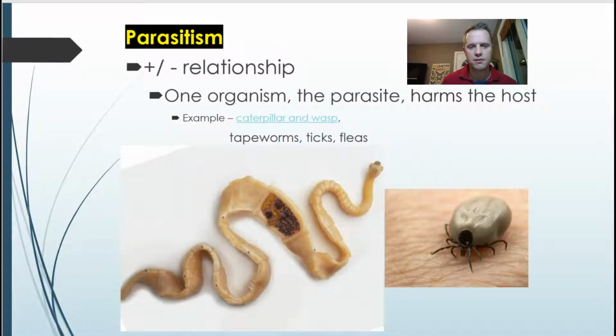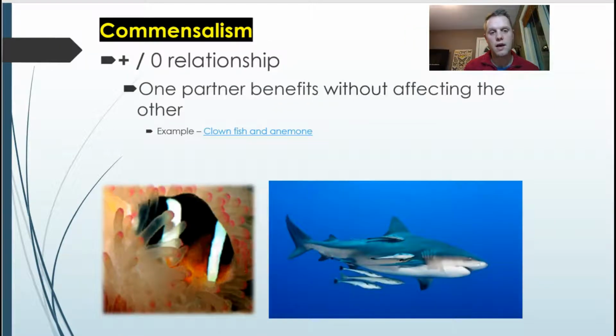Next we have parasitism, and this is a positive relationship for one organism and a negative relationship for the other. For example, a tapeworm. That can have a detrimental impact to your health if you get one. The tapeworm survives in there and is happy, but it could have a negative impact on you. And our last example is commensalism. This is a symbiotic relationship like the other 3, but it has a positive relationship for one and no impact on the other. One benefits and the other one is not affected at all. A good example of this is the anemone and the fish, the clownfish.